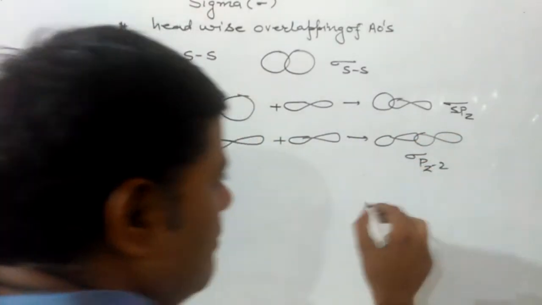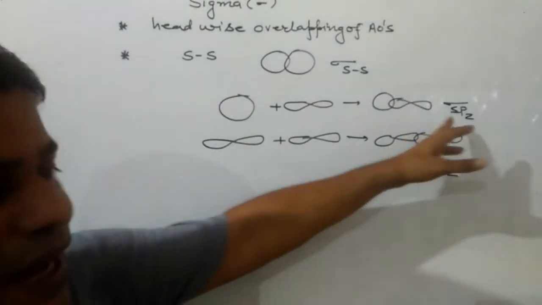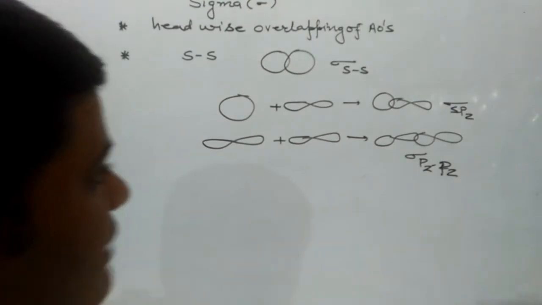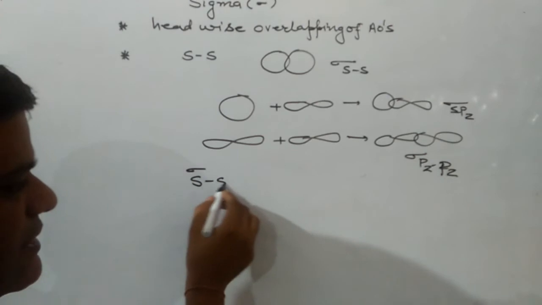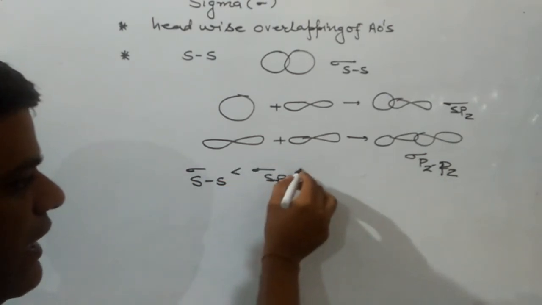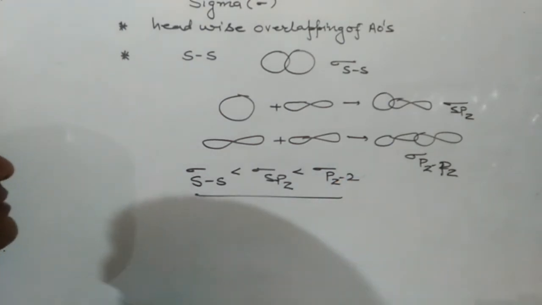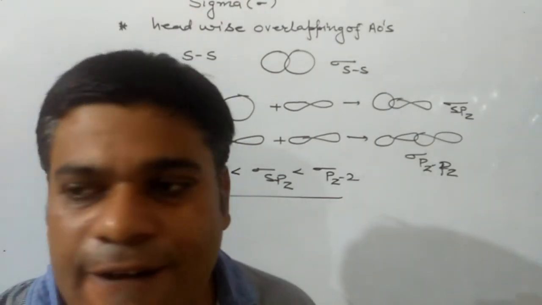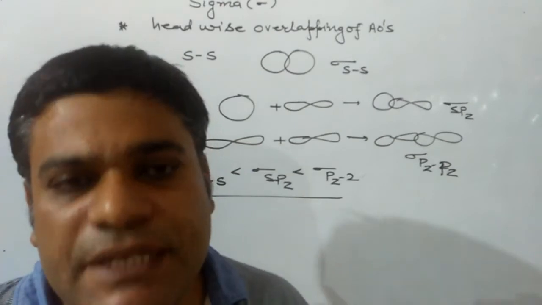So the sigma bond can be of three types: sigma s-s, sigma s-pz, sigma pz-pz. The strength order will be s-s weakest, then s-pz, and strongest will be pz-pz.